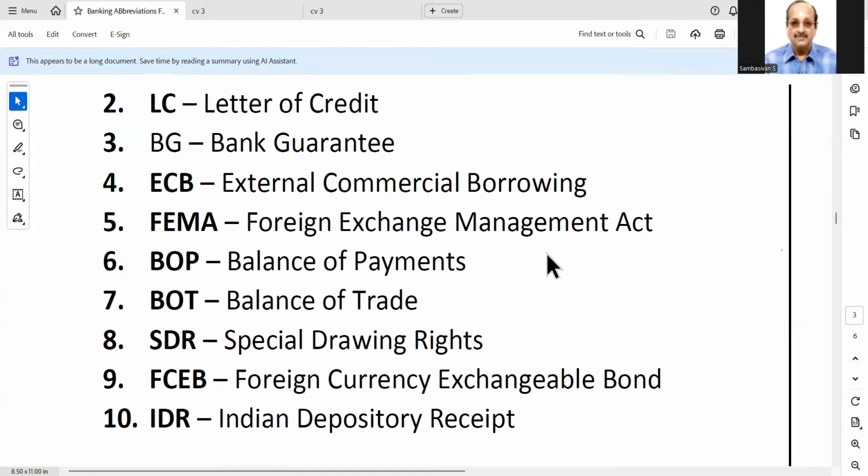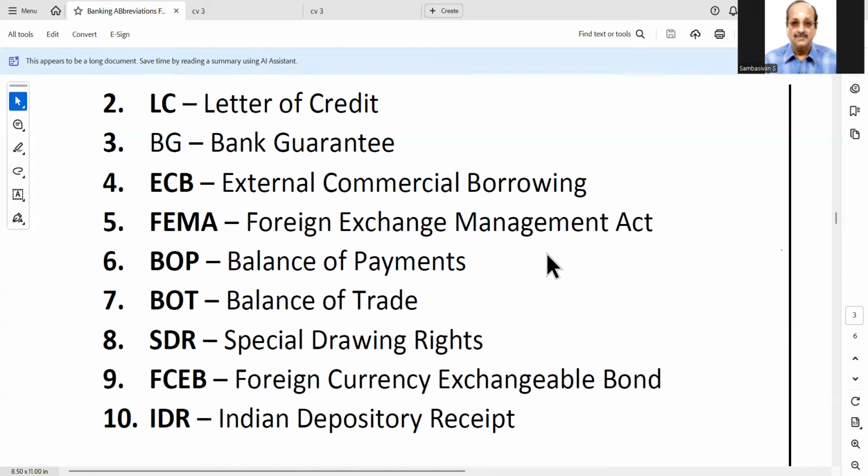Then balance of payments. This question I asked yesterday, one candidate could not understand. Balance of payments comes in respect of countries, the difference between the imports and exports. Then balance of trade, same thing. Balance of trade is the difference between imports and exports.